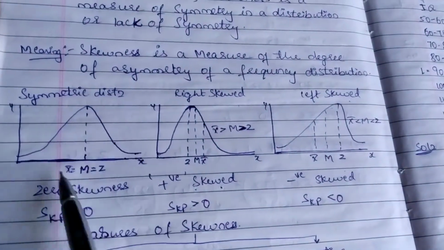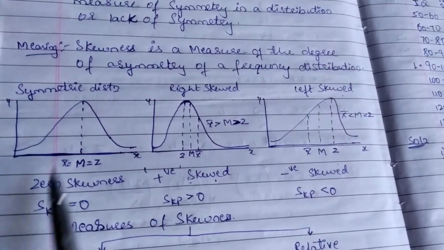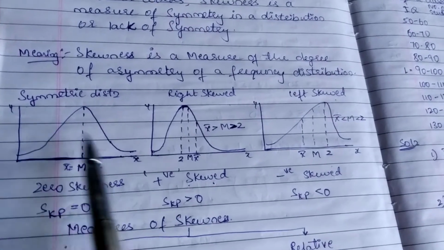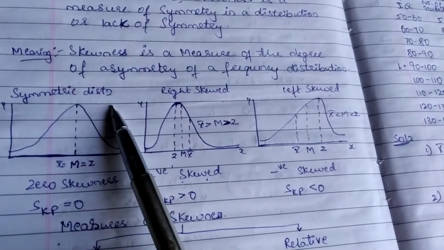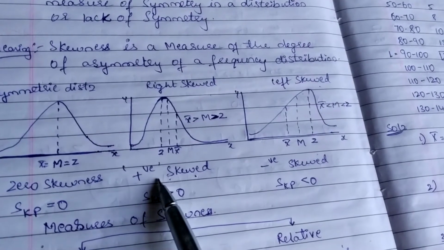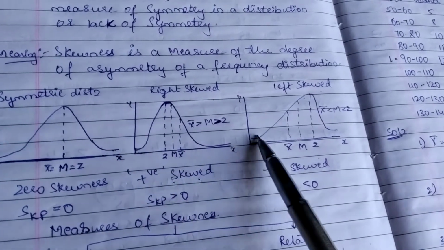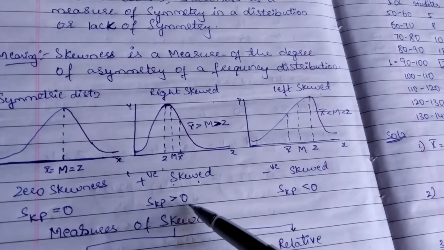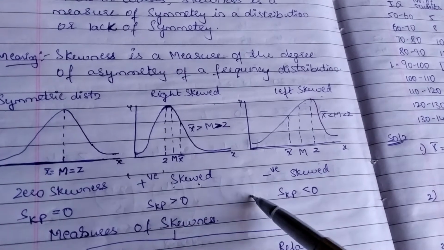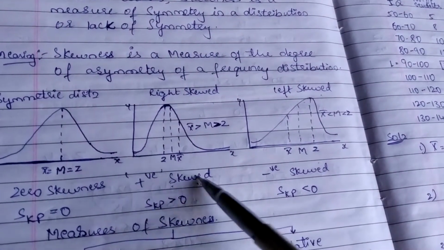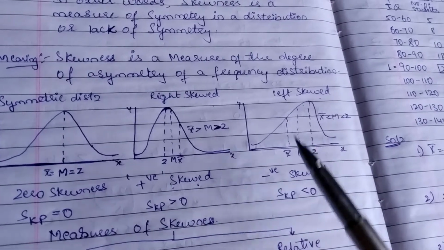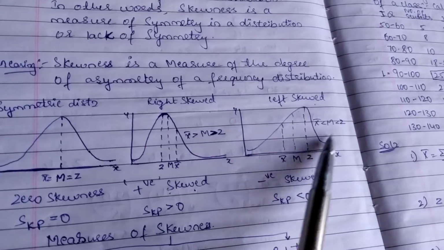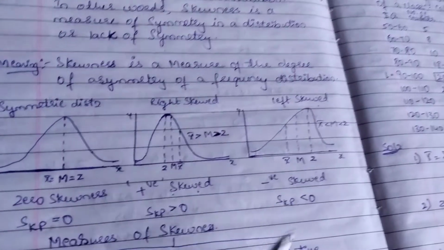Here, if mean, median and mode are all equal, there will be zero skewness, because all three are lying at one point. So it is known as a symmetric distribution. If the value we get is more than zero, then it is positively skewed. If it is negatively skewed, it is a left side skewness, where the mean will be less than the median, which will be less than the mode.